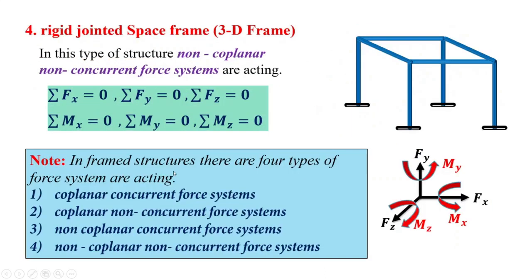Now our next type of structure is the rigid jointed space frame, that is 3D frames, right? In this type of structure, non-coplanar non-concurrent force systems are acting.